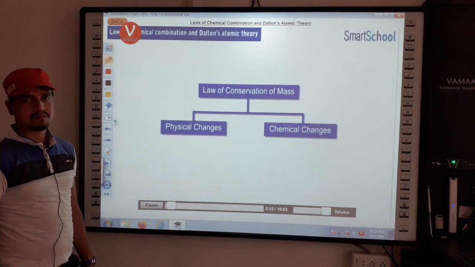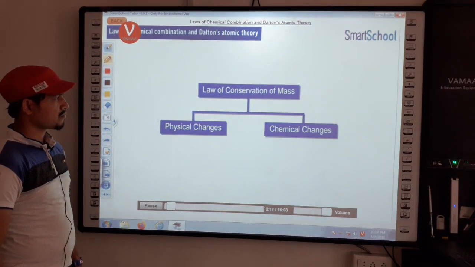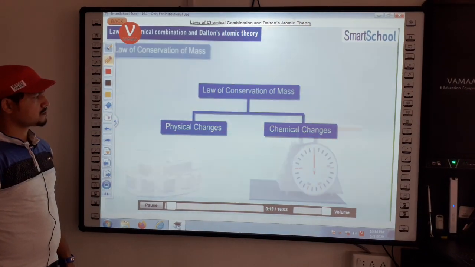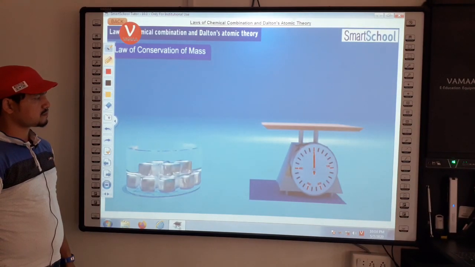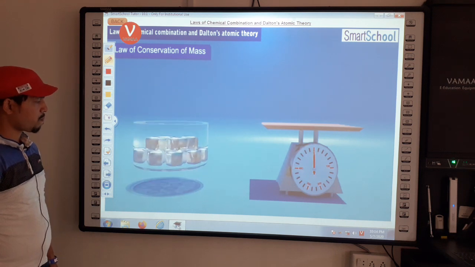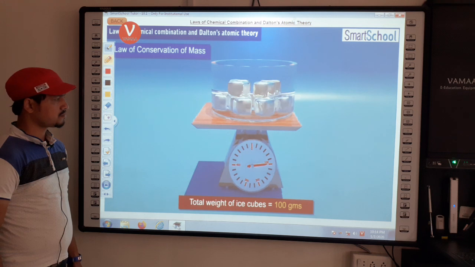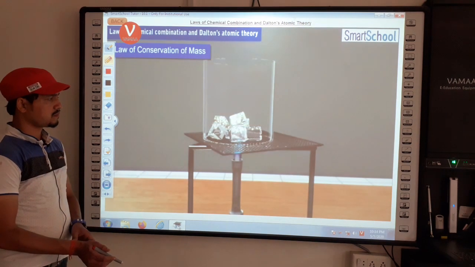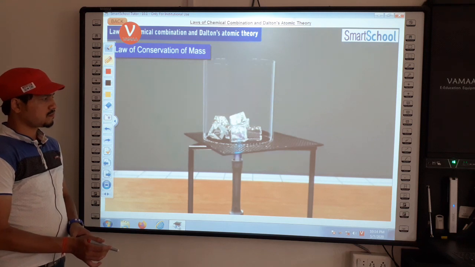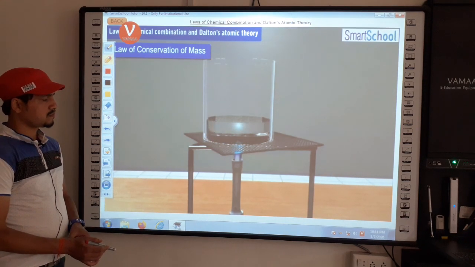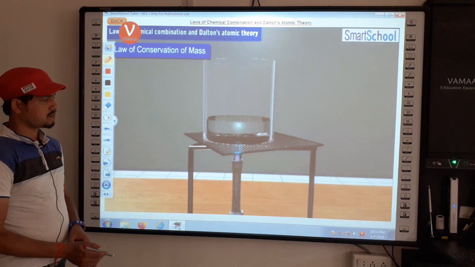To verify the part about the physical changes, let's place some ice cubes in a dish and weigh it. Let's say that the weight is X. If we heat the ice, it will melt and form water.